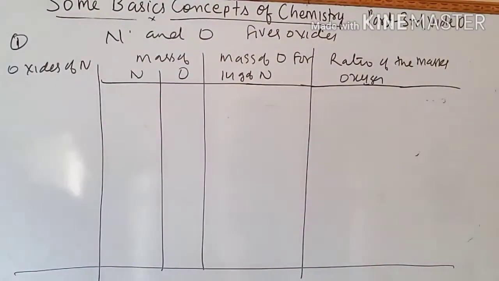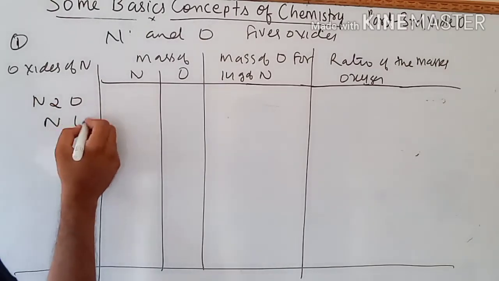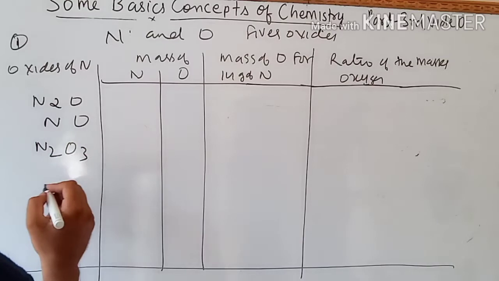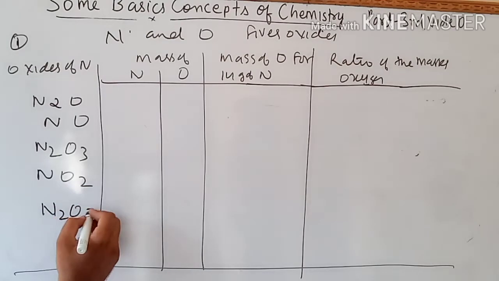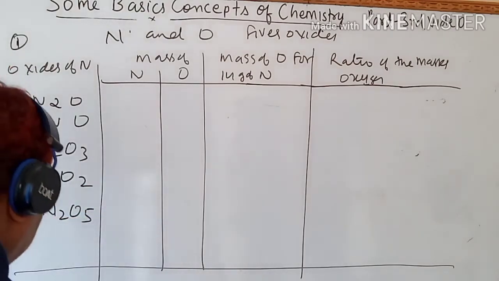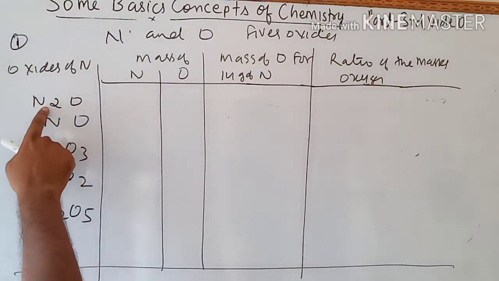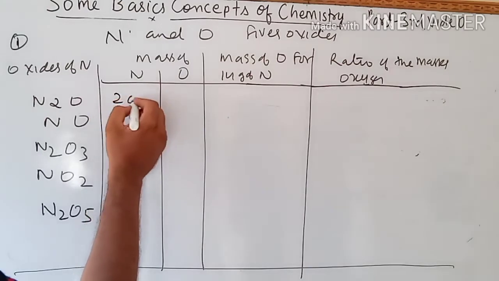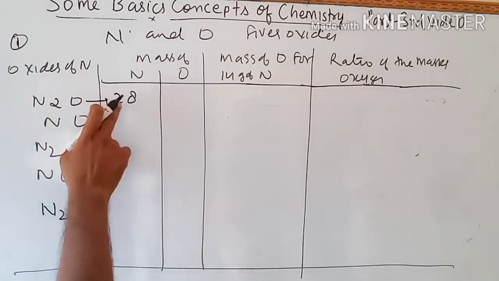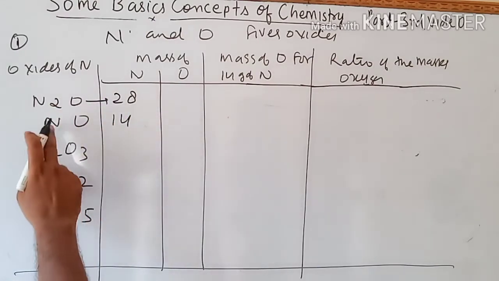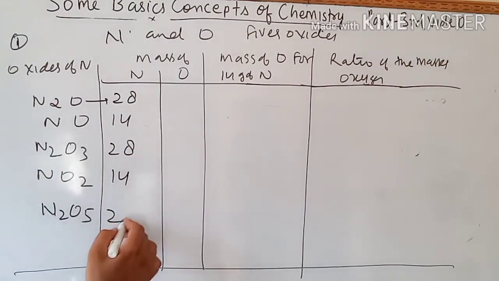The 5 oxides of nitrogen. Number 1, N2O. Second, NO. Third, N2O3, then NO2. The fifth one is N2O5. See children, this is a very simple example. Mass of nitrogen in this compound: 2 nitrogen atoms, 1 nitrogen is 14, so write 28. Similarly, 14 for NO, 28 for N2O3, 14 for NO2, 28 for N2O5.